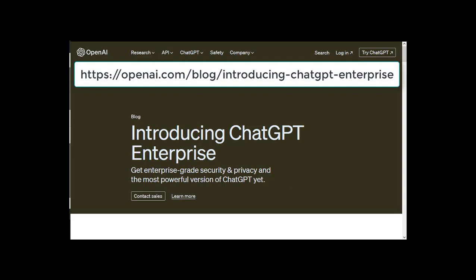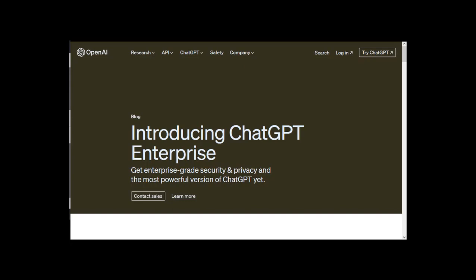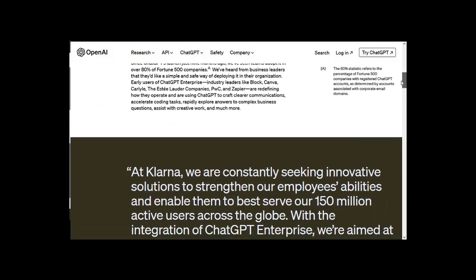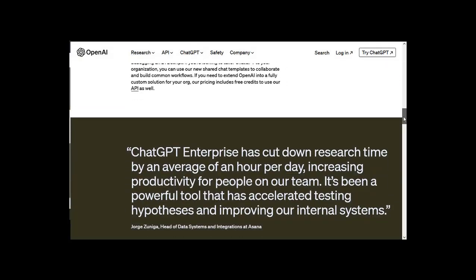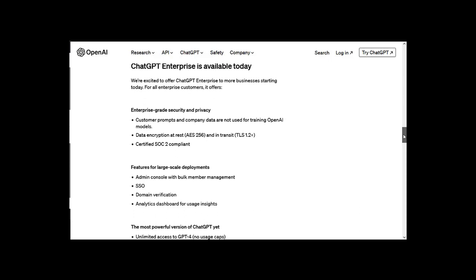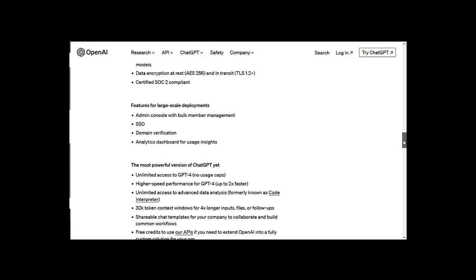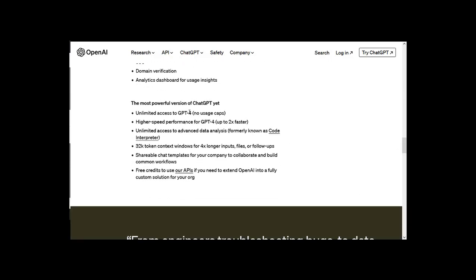ChatGPT Enterprise is a much more expensive, but a much more powerful ChatGPT solution, specifically designed for businesses. It's going to be faster, and it's going to reduce or eliminate many of the limitations that you have with ChatGPT version 4.